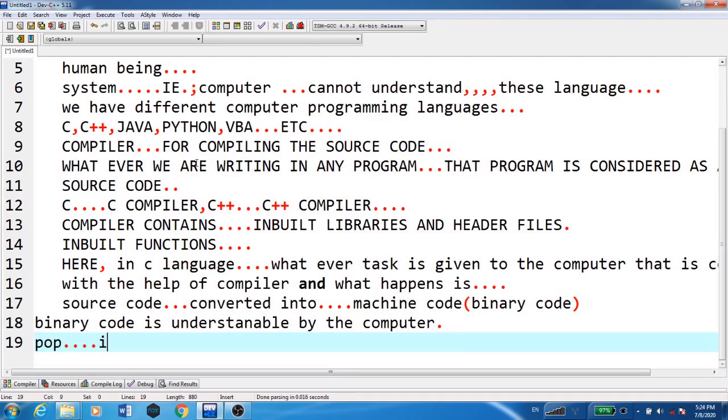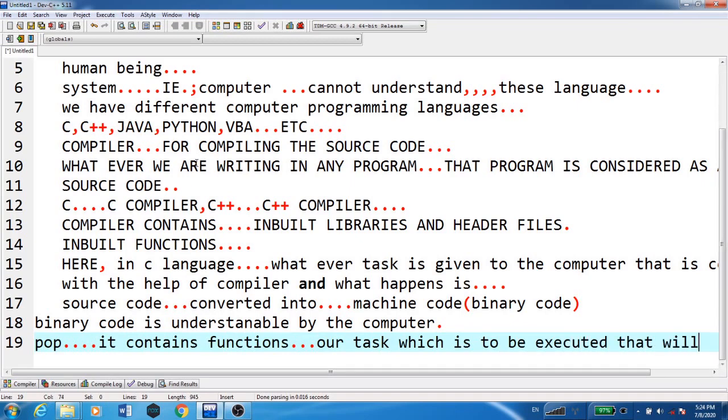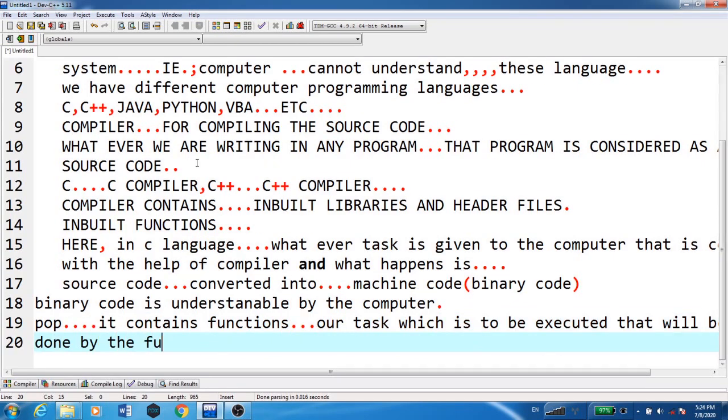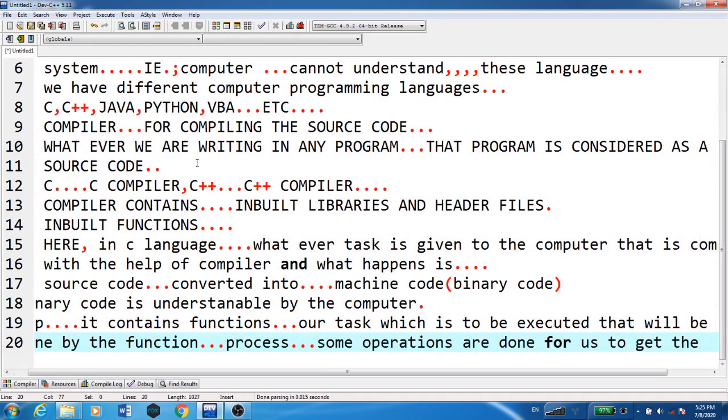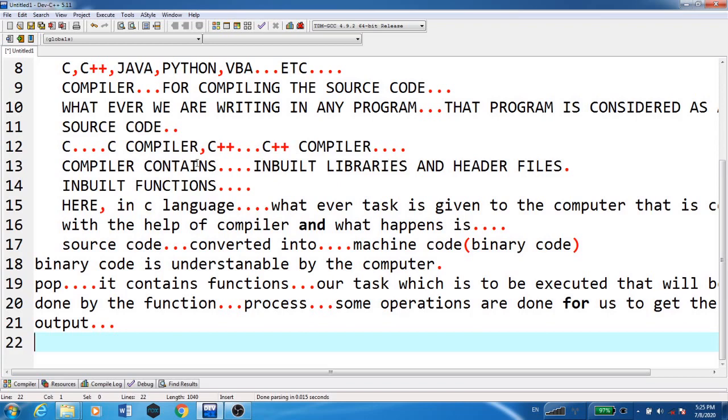POP means it contains functions; our task which is to be executed will be done by the function. A function is nothing but a particular process, or some operations done for us to get the output.